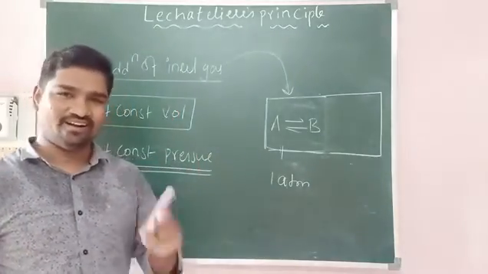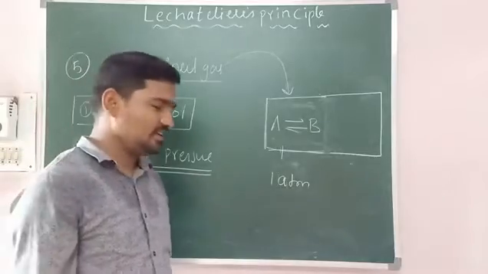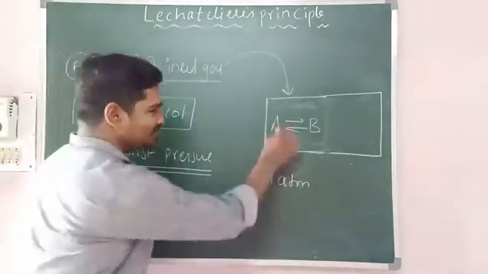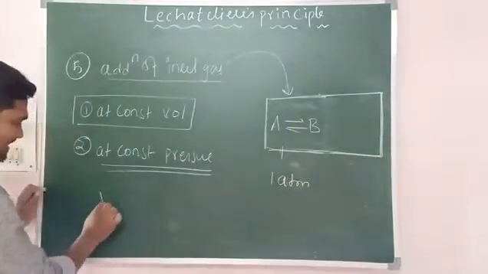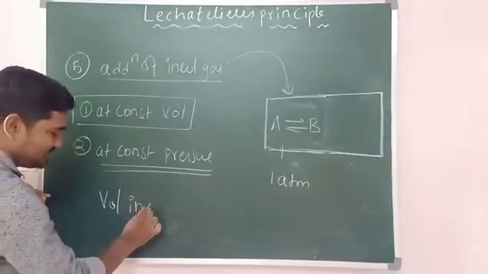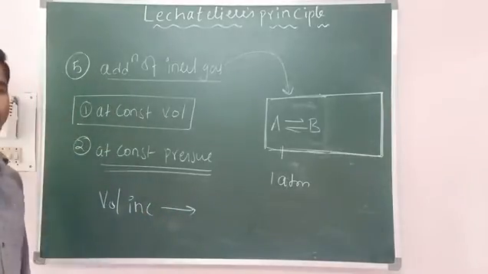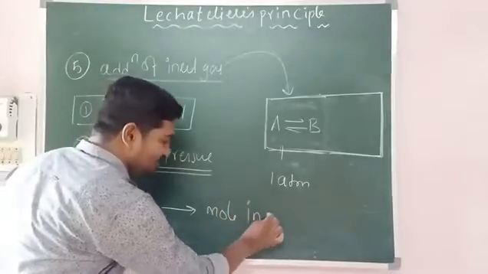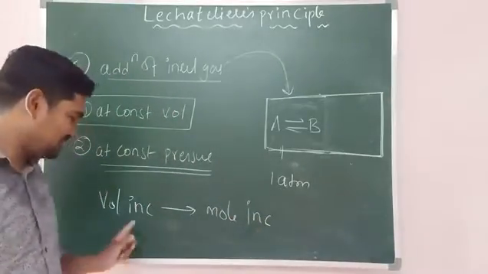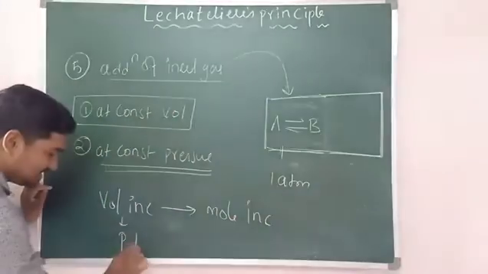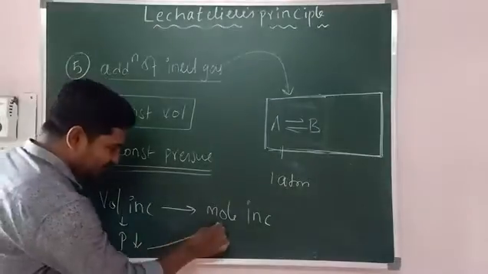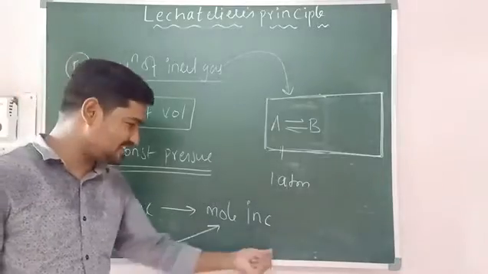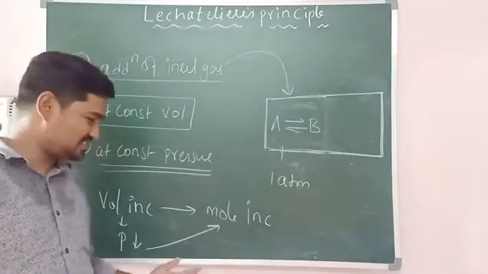Are you following? Equilibrium is going to get affected, right? So in which direction is the equilibrium going to shift? Very simple. Volume is increasing. Just now we discussed, when volume is increasing, equilibrium shifts towards the moles increase side. Because when volume is increasing, pressure decreases. When pressure decreases, equilibrium shifts towards the moles increase side. Are you following? So just now we discussed the point.